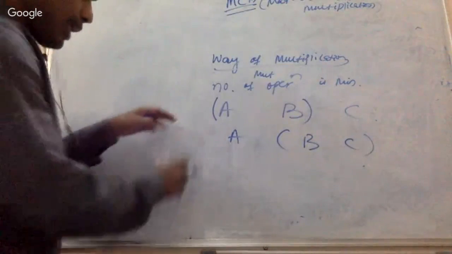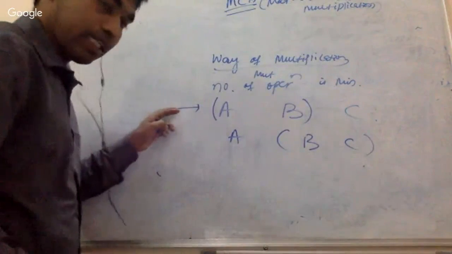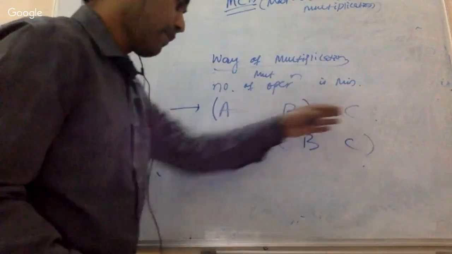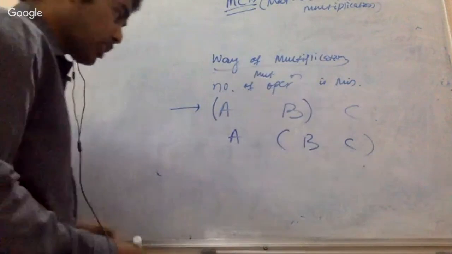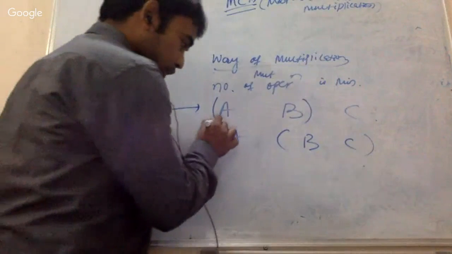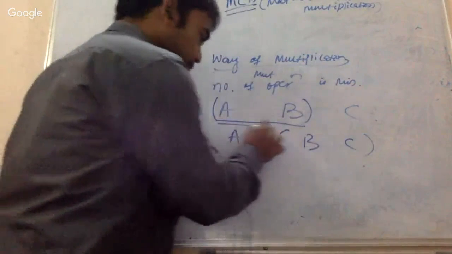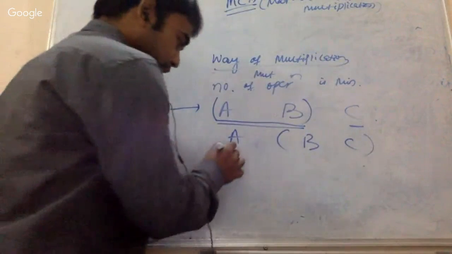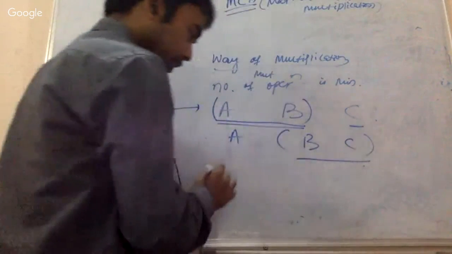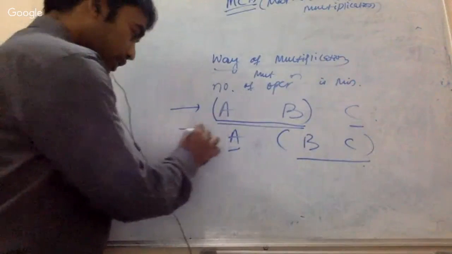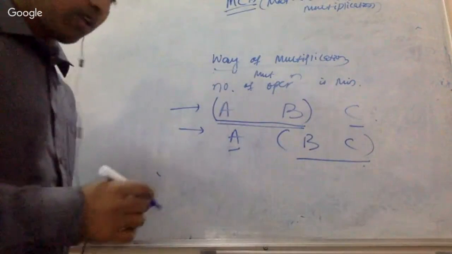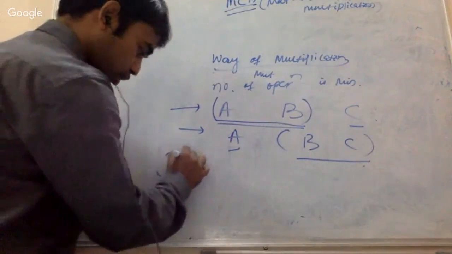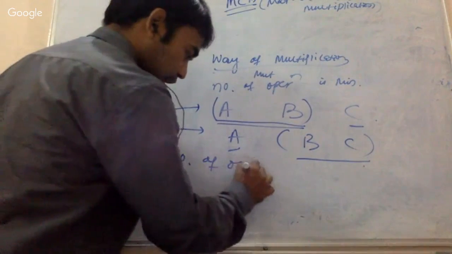if I multiply, there are three matrices now, right? Three matrices A, B, and C. Then the question is, if I multiply AB first and then multiply C, or else multiply BC first and then multiply A, whether the number of multiplication operations are different.